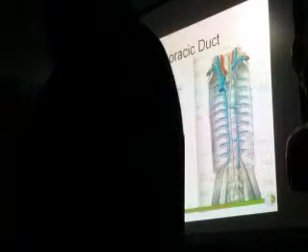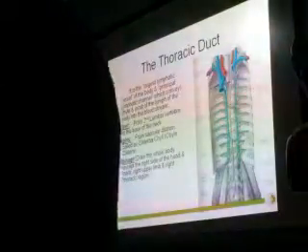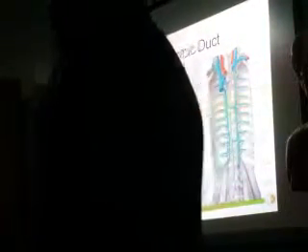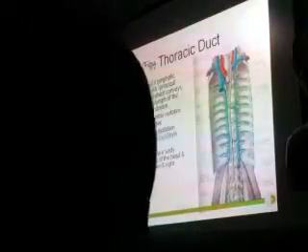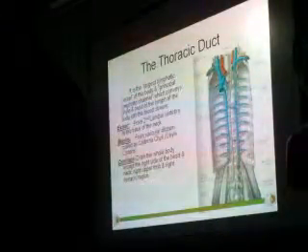Everything else, the left head and neck, upper limb, thorax, the whole abdomen, and both lower limbs, is drained into this, and from here it is pumped back into the heart.